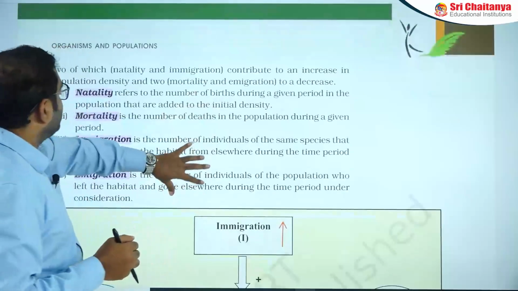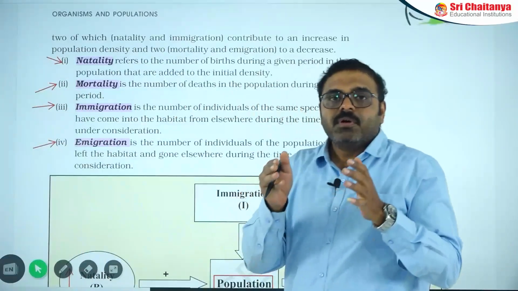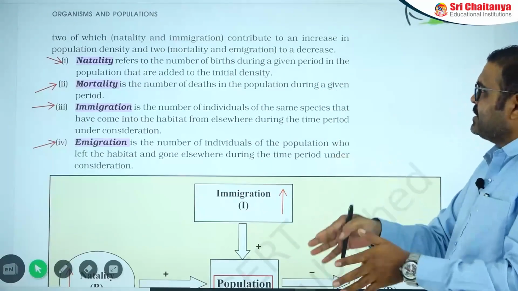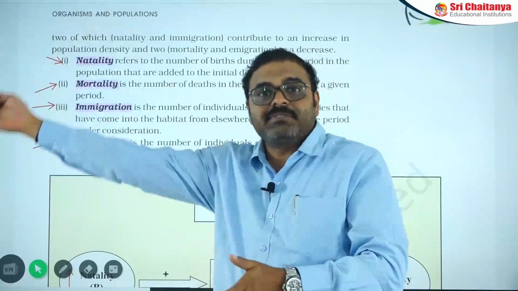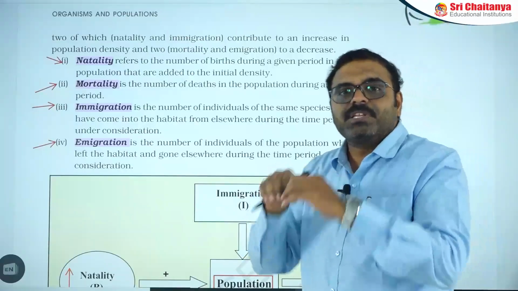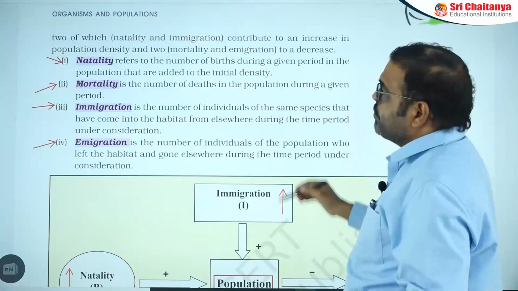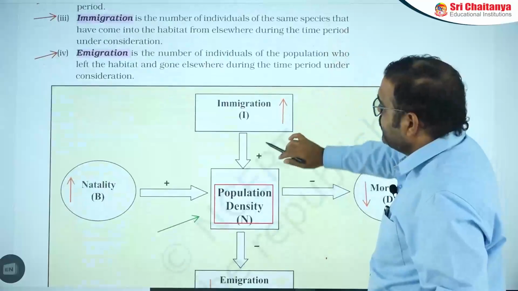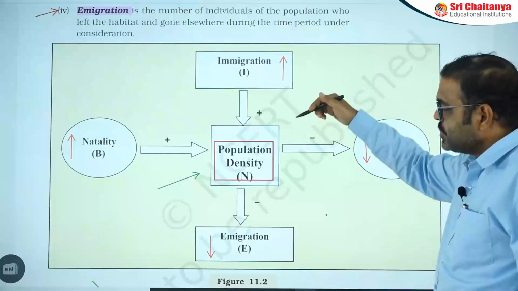Population growth can be influenced by important factors like natality, that means the number of births that take place in that population in a particular time. Mortality, the number of deaths in the population during the given time. Immigration, how many organisms came over from elsewhere to here within the particular time. And emigration, how many organisms moved out from this area to another area within the particular time. These all together definitely influence it. Among these, natality increases the population and immigration also increases the population. Mortality decreases the population, and emigration also decreases the population.